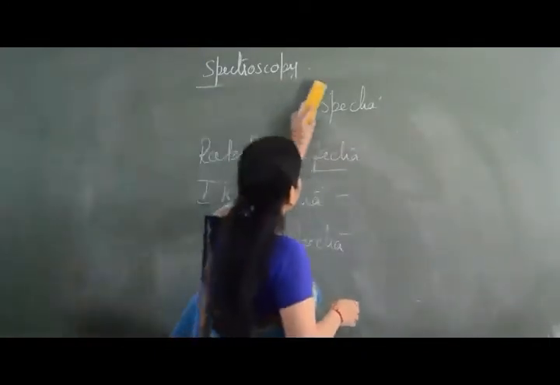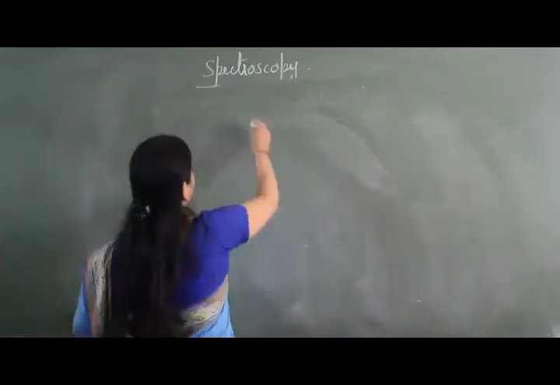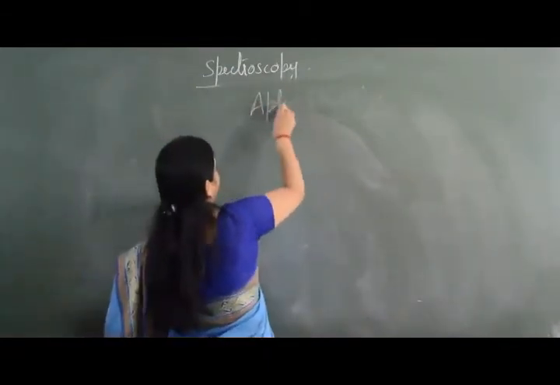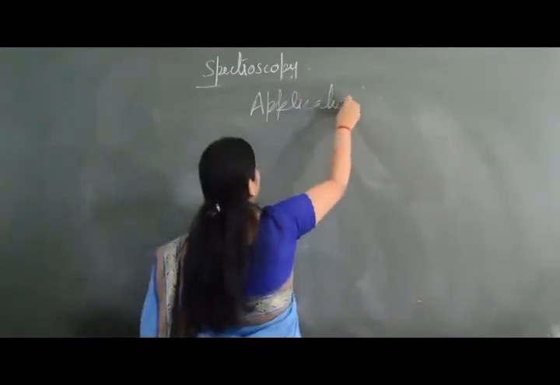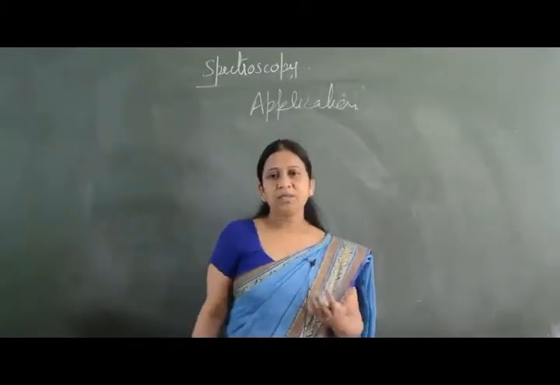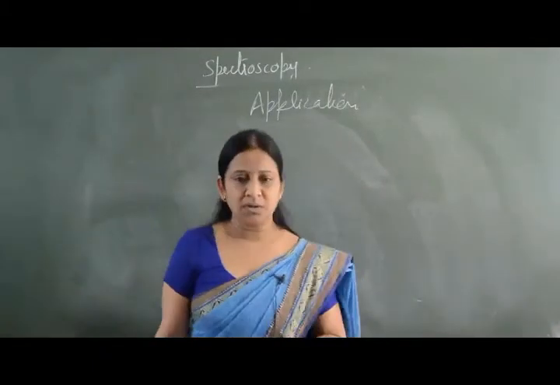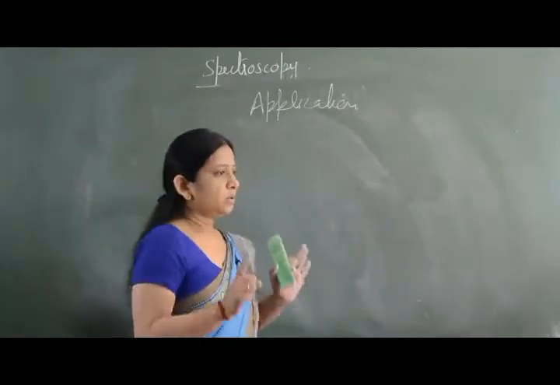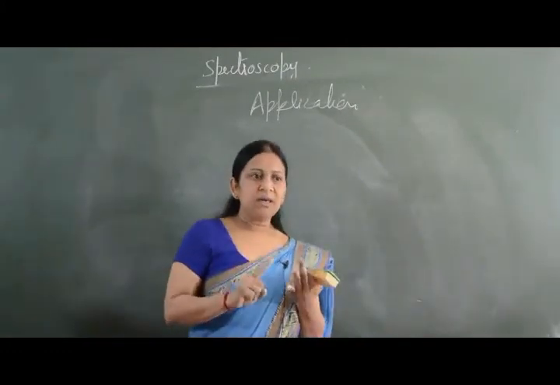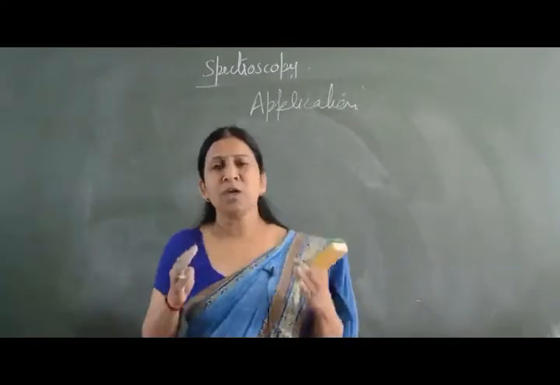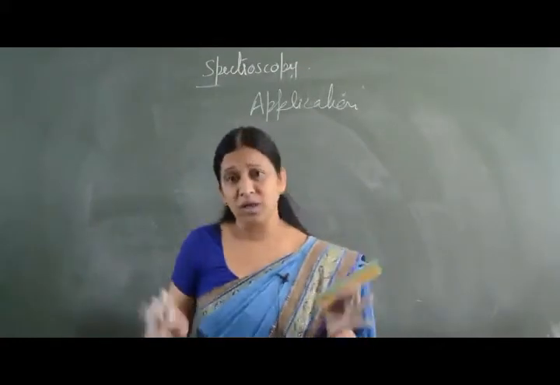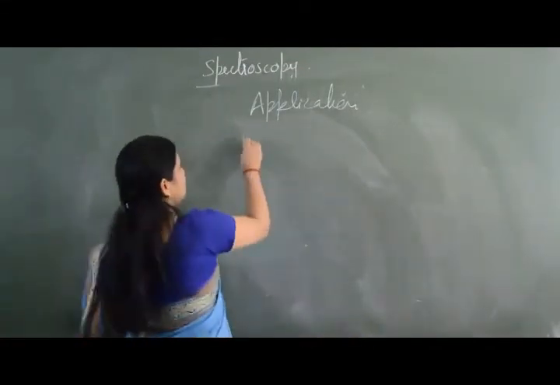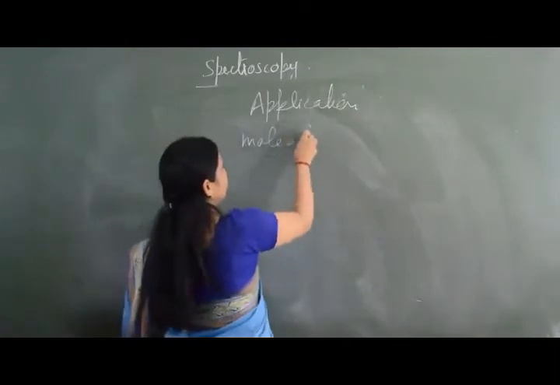Then if I come to applications, so we discuss some applications of spectroscopy. So spectroscopy basically gives information about the whole molecule. Then what is the molecular symmetry?